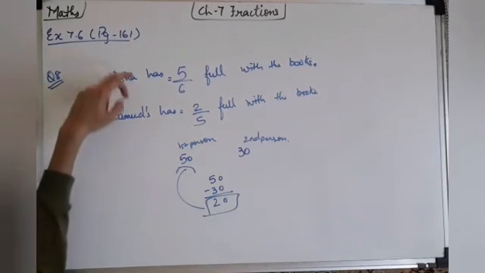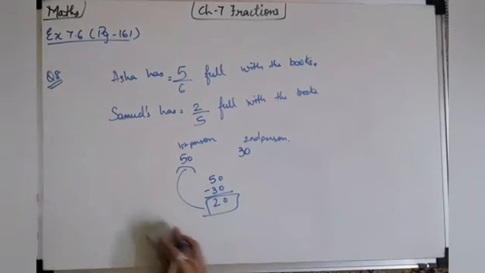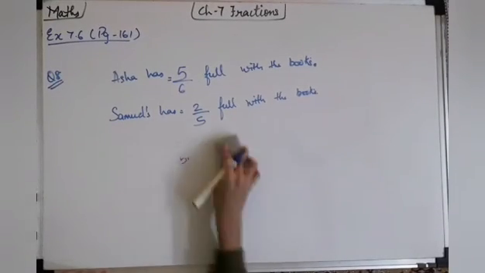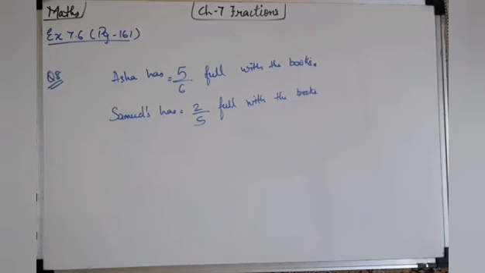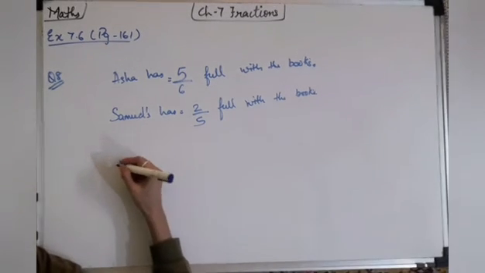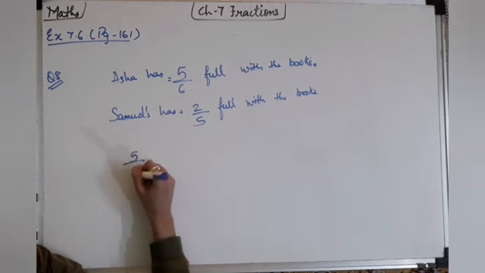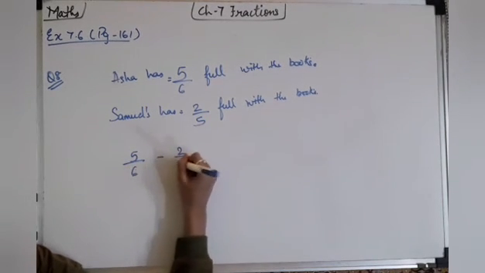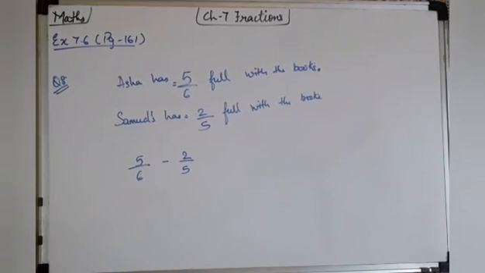In that way only, here we have a comparison of whose sleeve is more full with books and by how much. So here also we'll do the subtraction. 5 upon 6 minus 2 upon 5. As you can see, the denominators are different. In different denominators, what do we do? We'll take out the LCM, right? So let's take out the LCM.